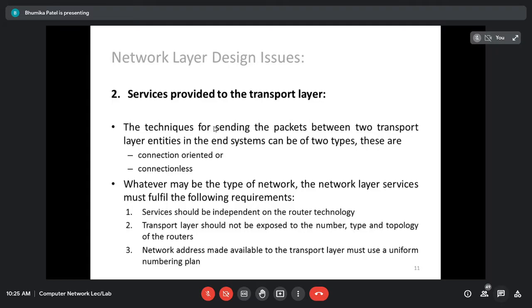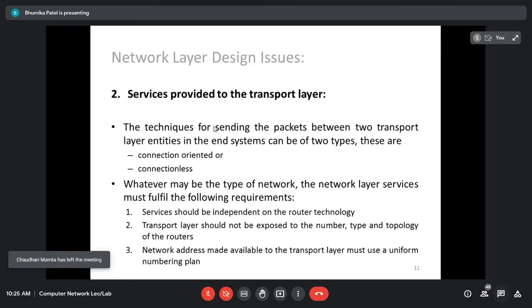Second, the network address should be made available to the transport layer with a uniform numbering plan. That means whatever addressing is needed for the transport layer, for example the port number, should be made available to the transport layer. Otherwise the transport layer is of no use for whatever packet gets delivered.